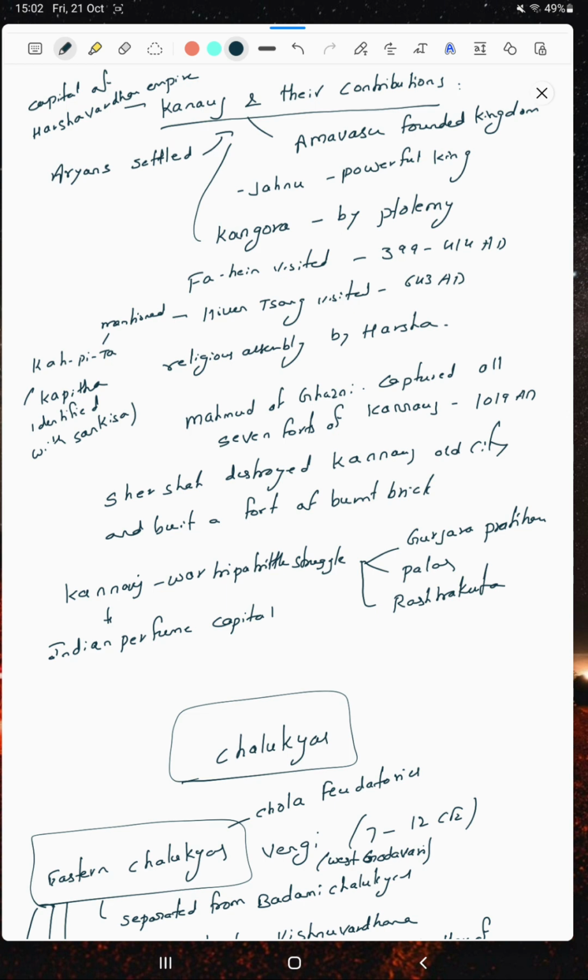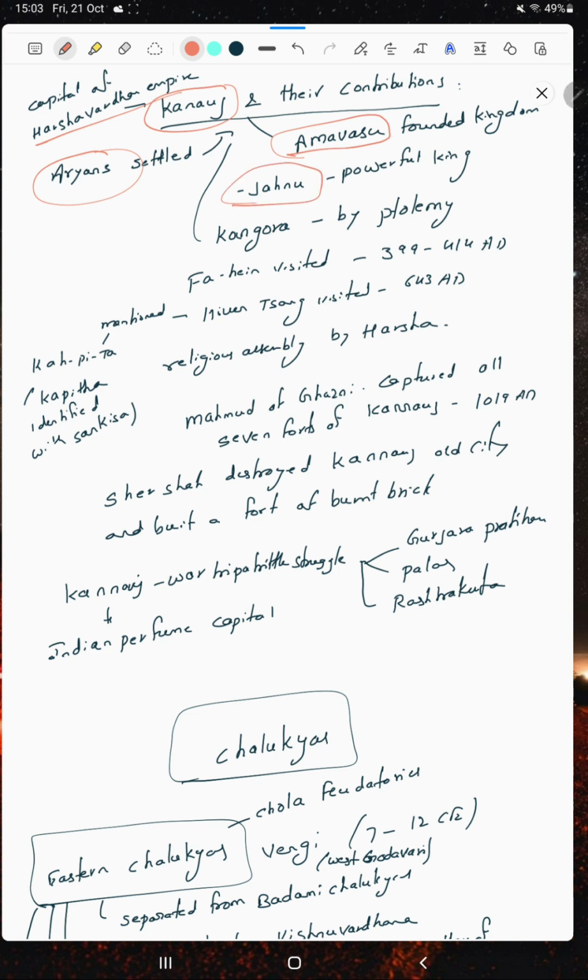Kanauj is seen as a strategic location. It is important for its strategic location. The first thing: Kanauj was the capital of the Harshavardhana Empire. Who founded Kanauj? Amavasu founded the Kanauj kingdom. We know that after the Indus Valley civilization, the Aryans entered India. Aryans settled in Kanauj, and the inscriptions say that Aryans settled in Kanauj itself.